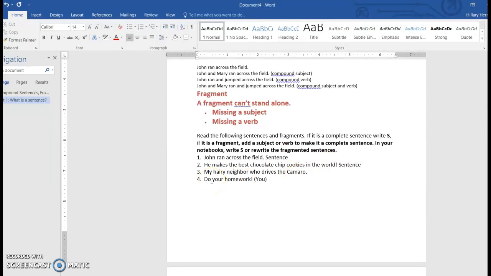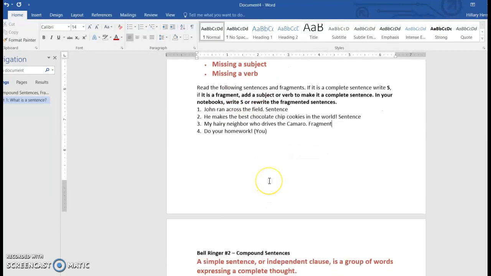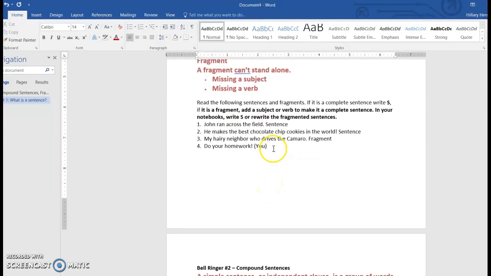My hairy neighbor who drives the Camaro. So it has a subject, my hairy neighbor, and it has a verb, but this verb is describing the subject. So therefore, it is actually not a complete sentence. It can't stand by itself, so it's a fragment. Do your homework. So the subject is you. It is a sentence.